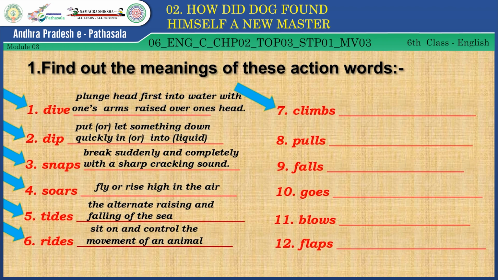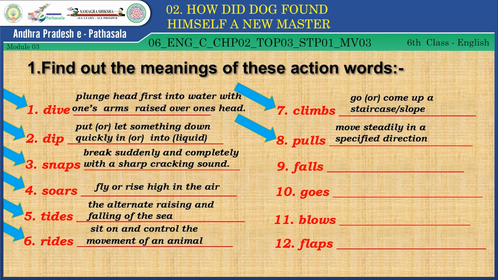Next word, seventh one, climbs. Do you know the meaning of climbs? Go or come up a staircase or slope. Eighth one, pulls. Move steadily in a specified direction. Ninth, falls. Do you know the meaning of falls? Lose one's balance and collapse. Tenth word, goes. Leave, depart.